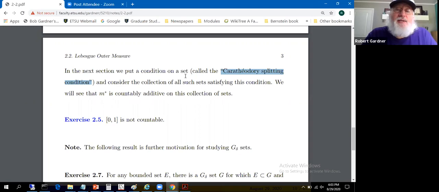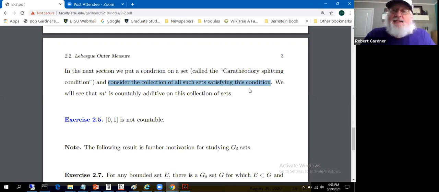So we'll put a condition on sets, and sets that satisfy that condition are the kinds of sets we'll restrict our attention to. So we'll consider the collection of all sets that satisfy this Carathéodory splitting condition. And we'll consider outer measure on that collection of sets, not the power set of the reals, not every set of real numbers, but the sets of real numbers that satisfy this Carathéodory splitting condition. And that's what Lebesgue measure will be. It'll be outer measure restricted to this sub-collection of sets. So there are sets that aren't in this sub-collection. Yeah, there are a lot of them, in fact, in the cardinality sense.